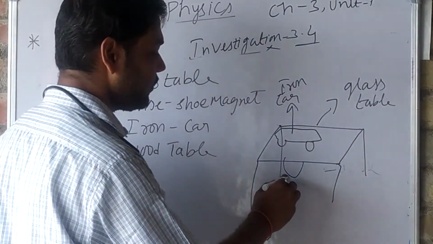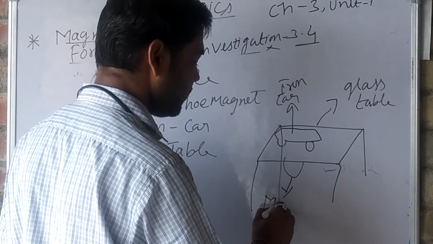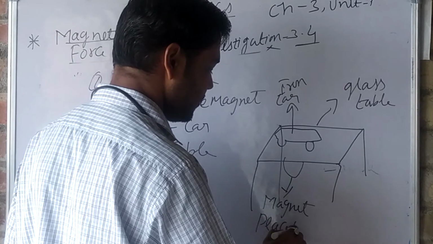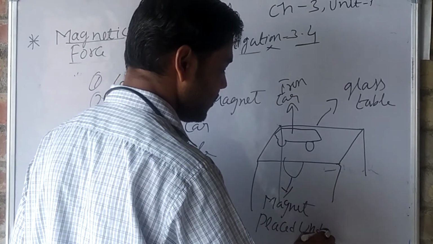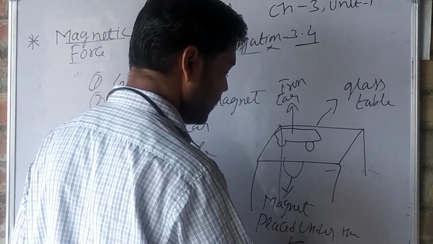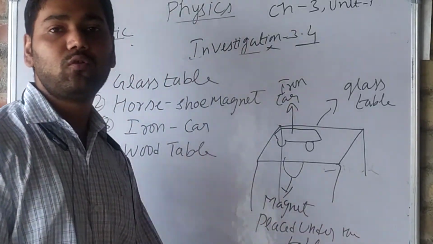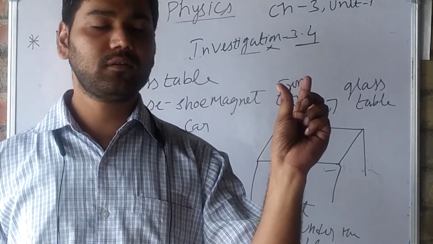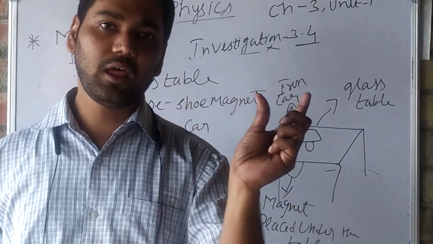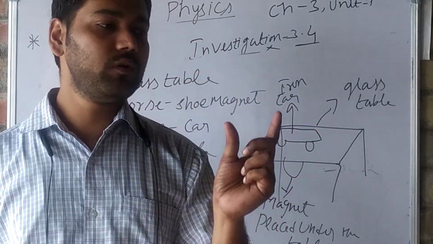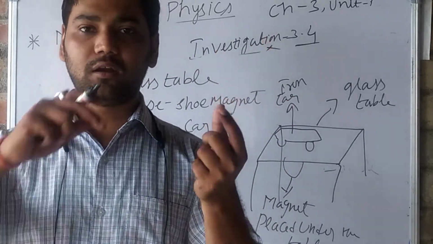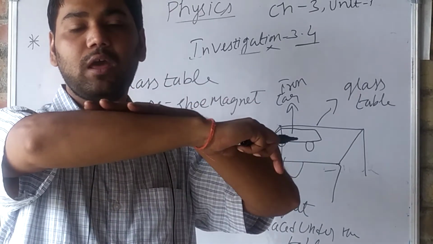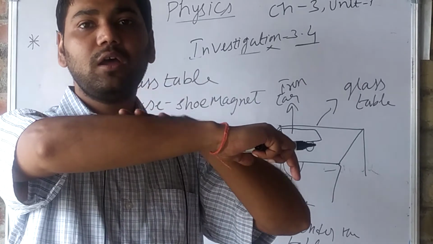We have placed the magnet under the table, and above the glass table we have an iron car.